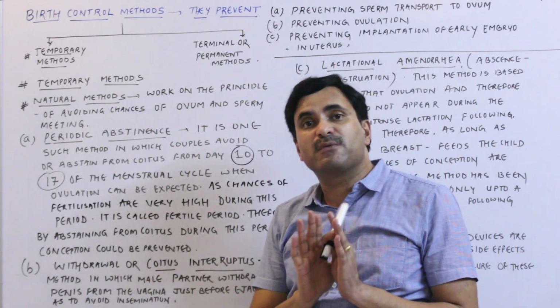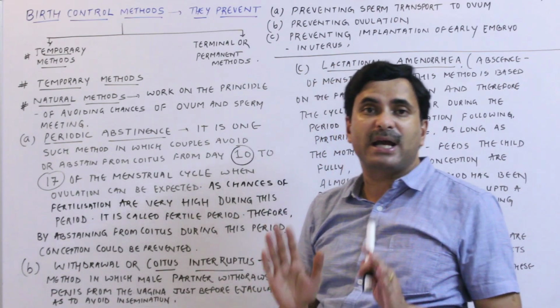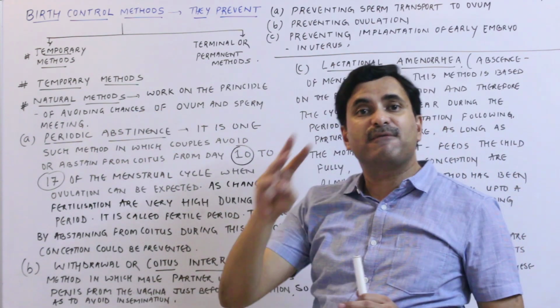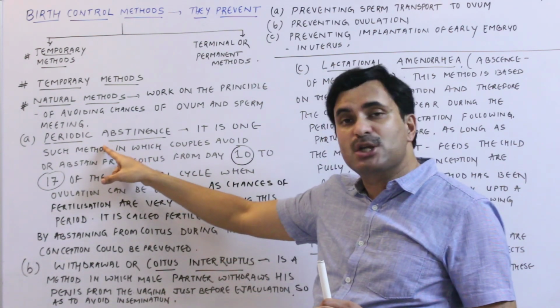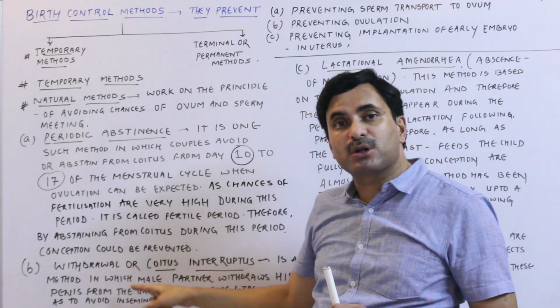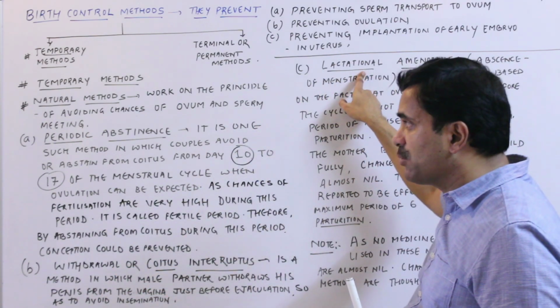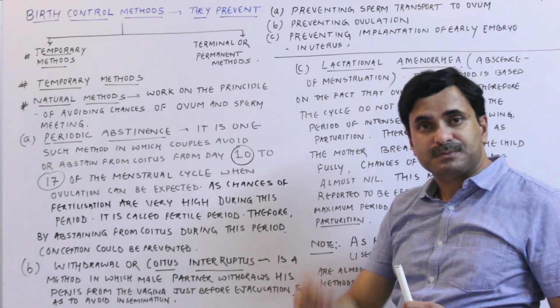Means they are just working on the simple principle that they avoid the sperm and the ovum meeting. And if we talk about these natural methods, then they fall in 3 categories. The number 1 is the periodic abstinence, number 2 is the withdrawal or the coitus interruptus method, and number 3 is the lactational amenorrhea.